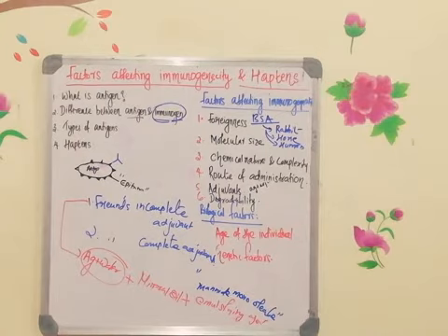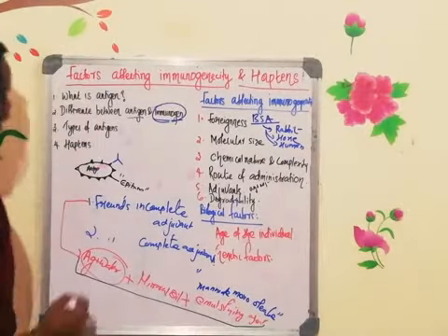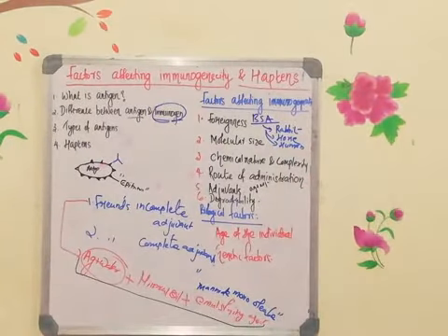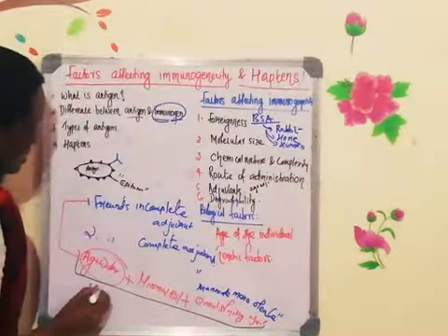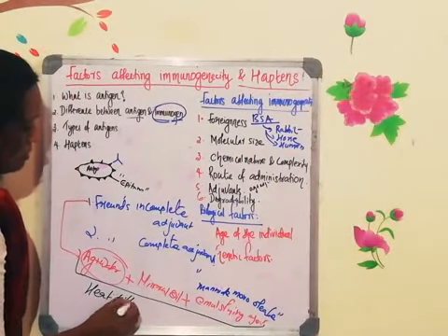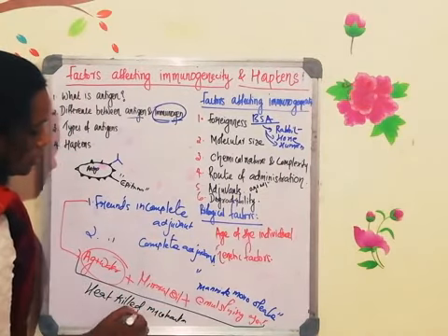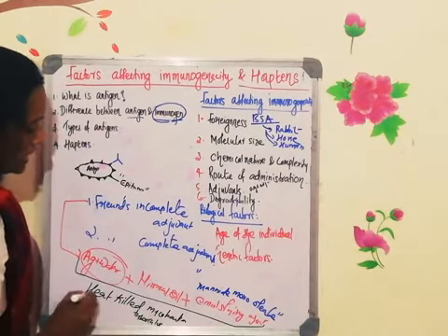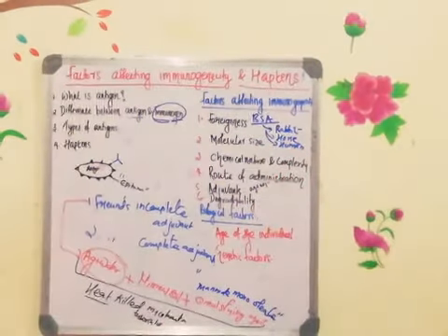Next one is the complete adjuvant. Complete adjuvant is highly effective. This entire thing is known as the incomplete adjuvant. Along with the incomplete adjuvant, one more component will be added. When one more component is added, this will become a complete adjuvant. What is that one more component? Heat-killed Mycobacterium tuberculosis. Heat-killed Mycobacterium tuberculosis will be added along with the incomplete adjuvant. Then it becomes a complete adjuvant.